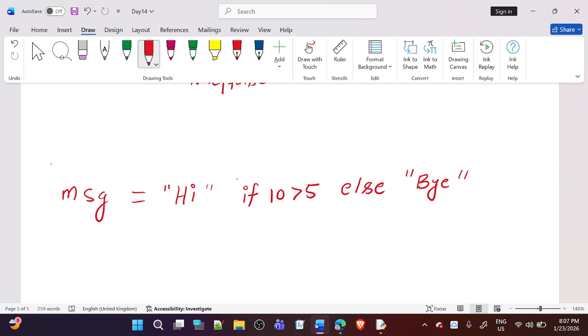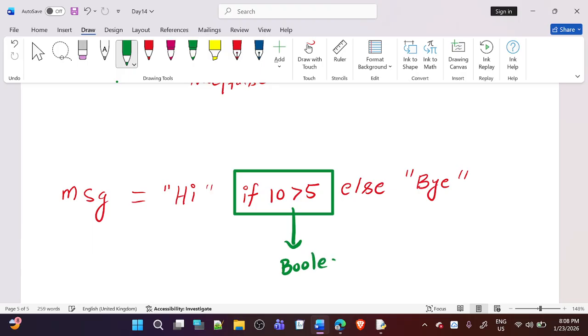What will the compiler do in this entire statement? The compiler will come here and check the condition, right? So first it will evaluate the condition, and which condition is this? Boolean expression.